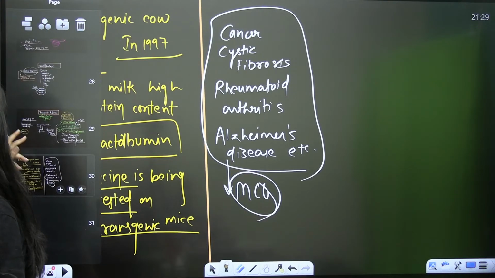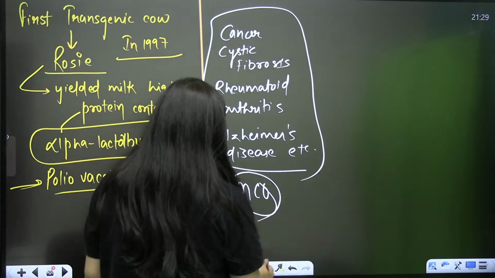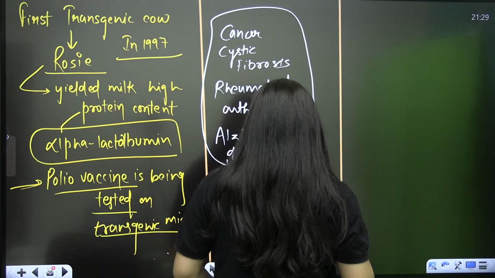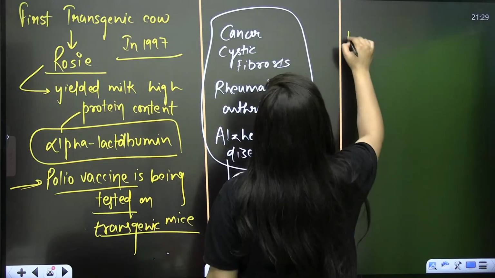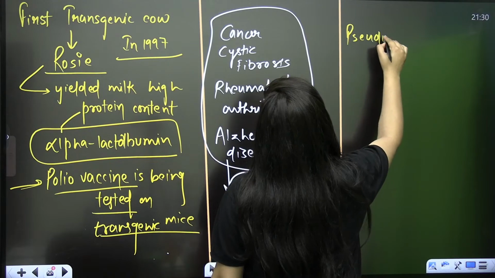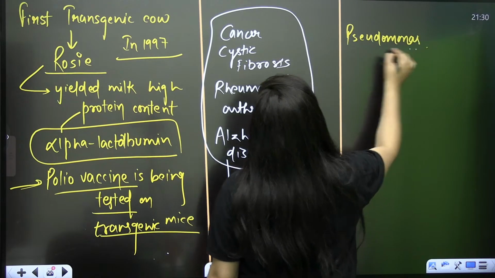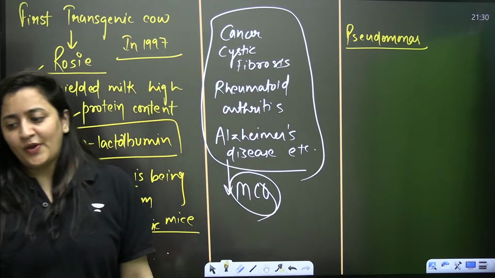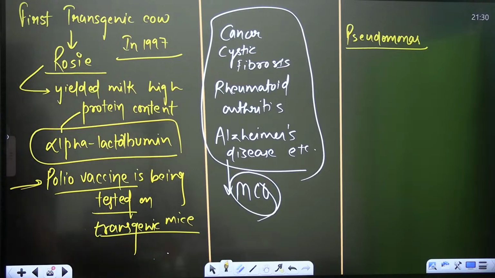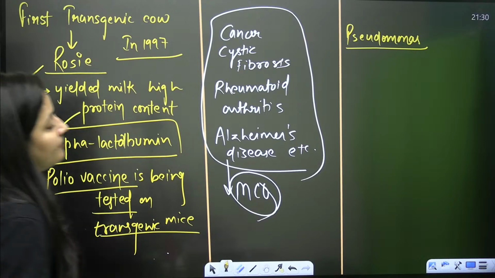So this is all about the transgenic animals, and transgenic microbes are also there, students. Like you have the example of Pseudomonas as well. Do you know the role of this transgenic microbe, especially Pseudomonas? Yes, they are also the biochemical factories, right?